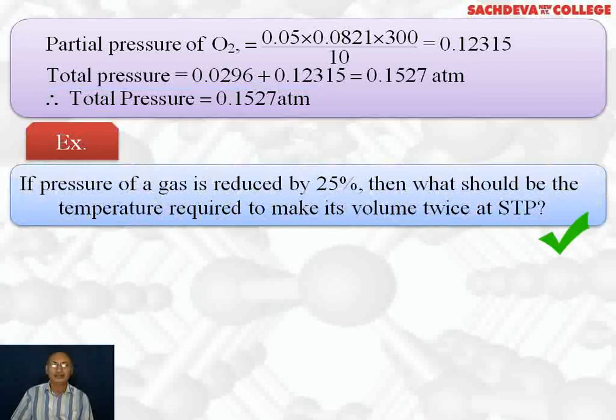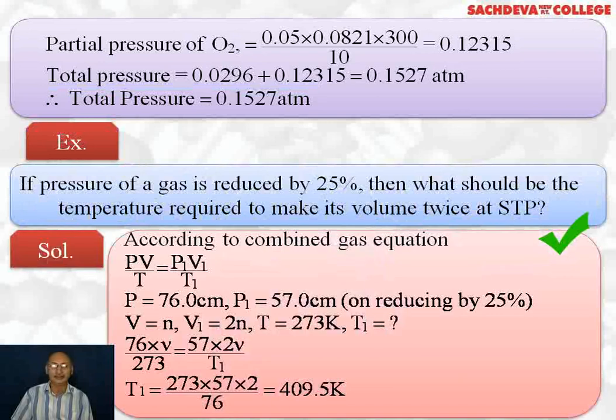Next question: if the pressure of a gas is reduced by 25%, then what should be the temperature required to make its volume twice at STP? According to the combined gas equation, PV over T is equal to P1 V1 over T1. Initial pressure at STP, if we take 76 centimeter, so the final pressure P1 will be, since 25% is reduced, remaining 75%, which comes out to be 57 centimeter. Reduced by 25% means reduced by 19, and final is 57.